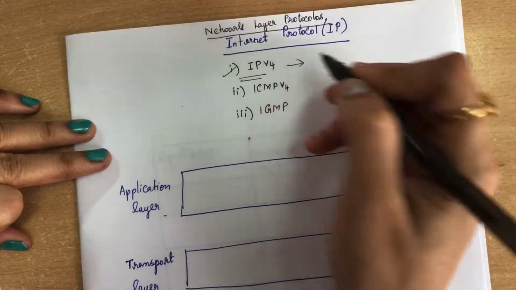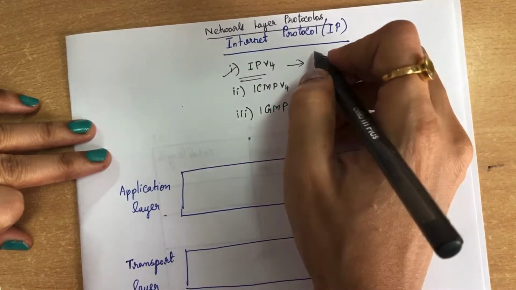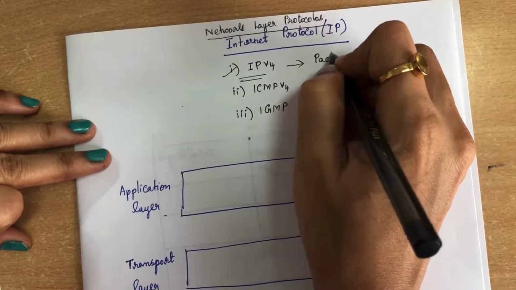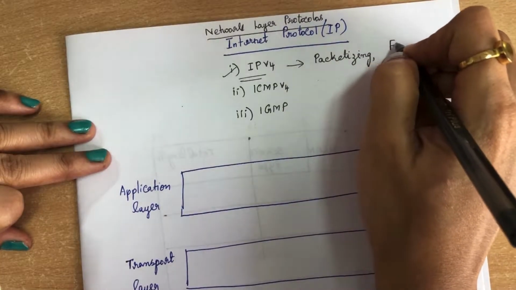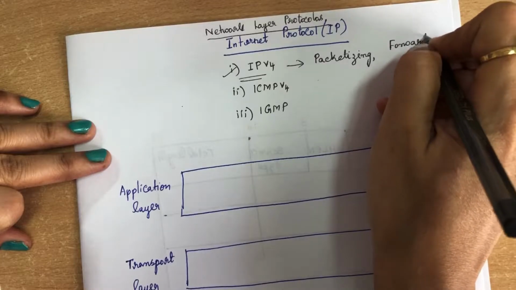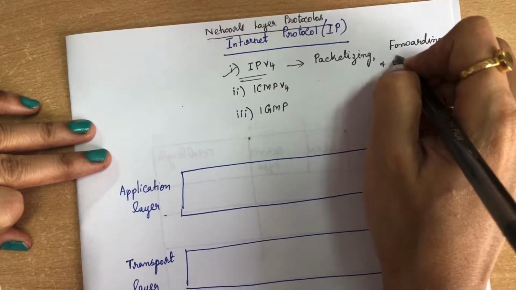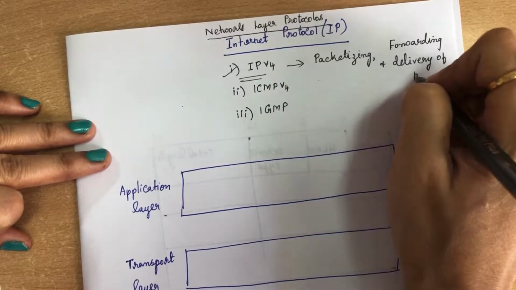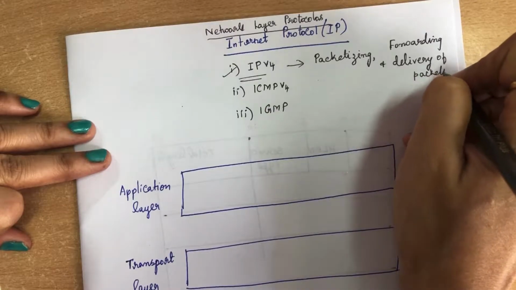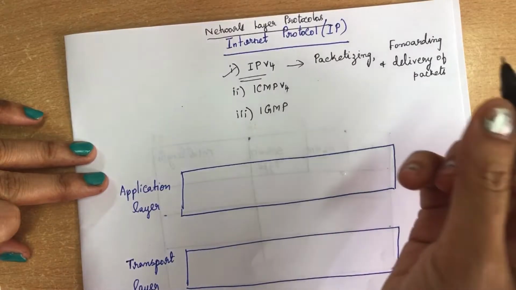So what is the use of the IP protocol? Internet Protocol is used for packetizing, forwarding and delivery of packets. So there are three functions this IP version 4 will look into. The first one is packetizing, the second one is forwarding and delivery of packets.